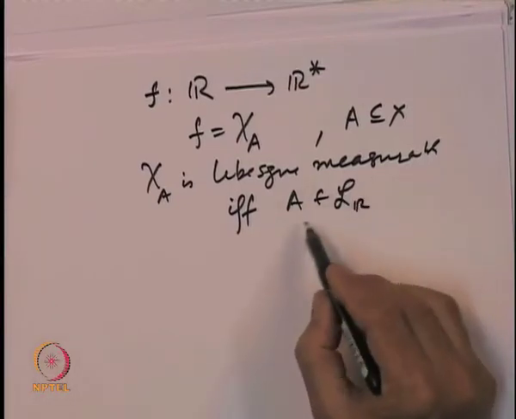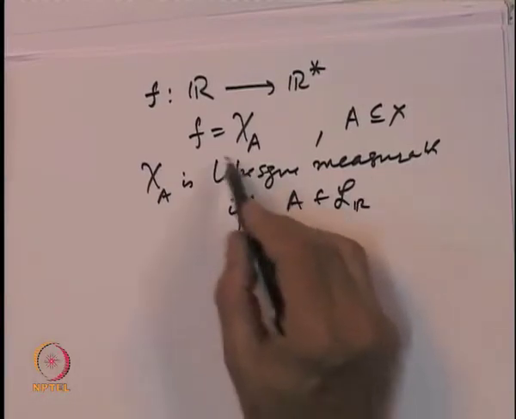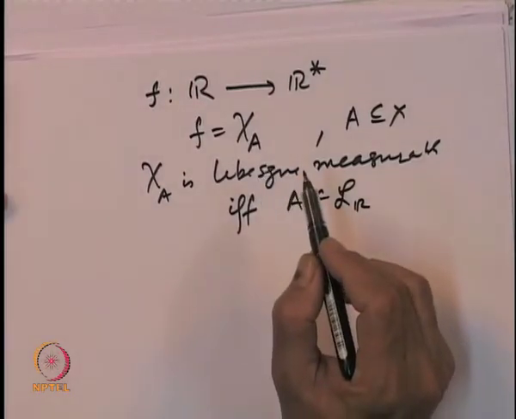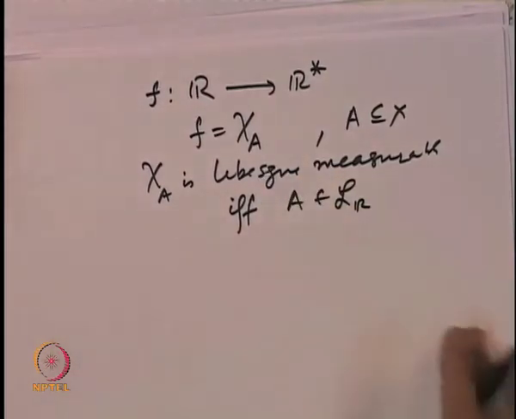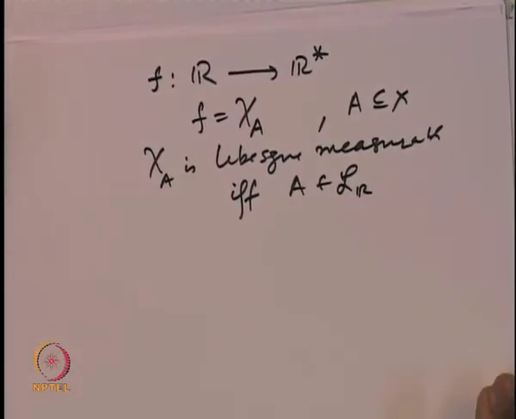So, if you can produce a set which is not Lebesgue measurable, then the indicator function will not be Lebesgue measurable. So, the answer to this question, whether there exist non-Lebesgue measurable functions, depends upon whether there exist non-Lebesgue measurable sets. And if you recall, we had proved that non-Lebesgue measurable sets exist. That question is related to basic set theory. If we assume the axiom of choice, then we constructed non-Lebesgue measurable sets. So, assuming the axiom of choice, one can claim that there exist functions which are not Lebesgue measurable.